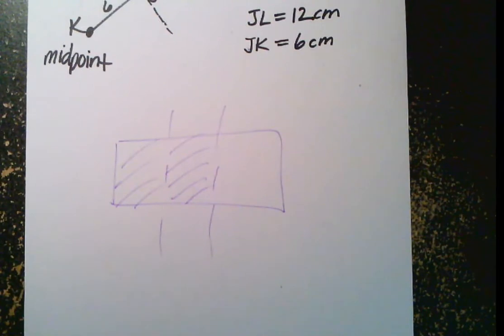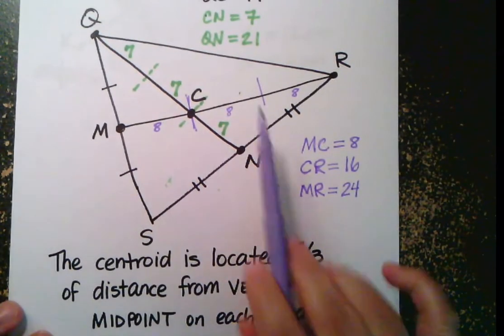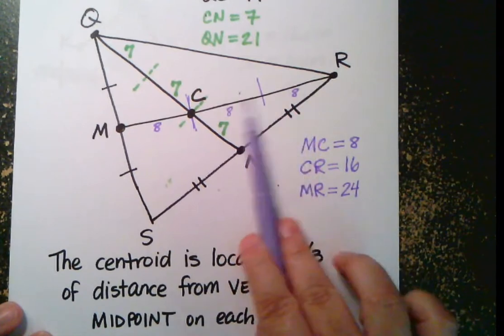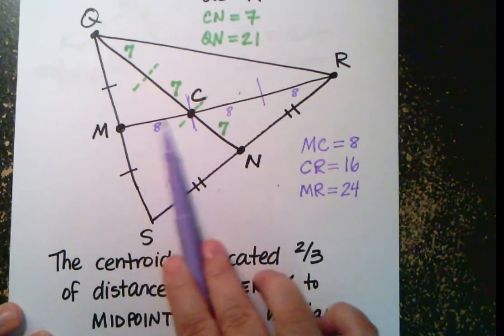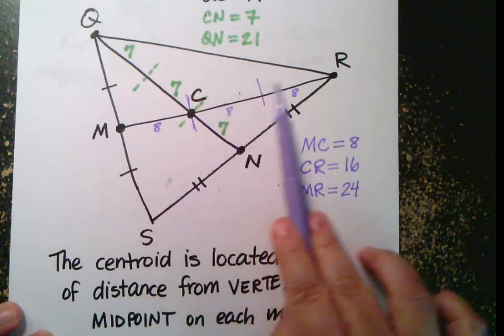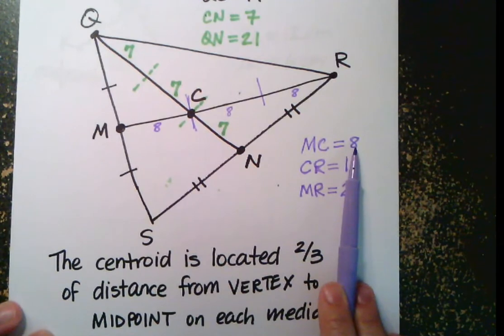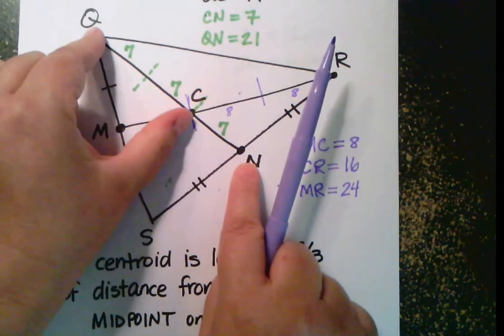So the side that is bigger, the side with the vertex, is always twice as big as the other side. 2/3 is twice as big as 1/3. So this side is 16. That's twice as big as 8. And on QN, this side is 14.